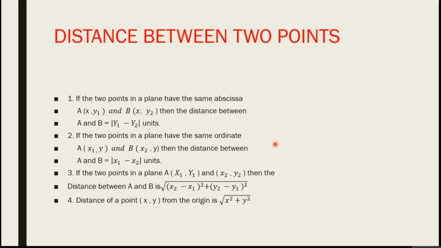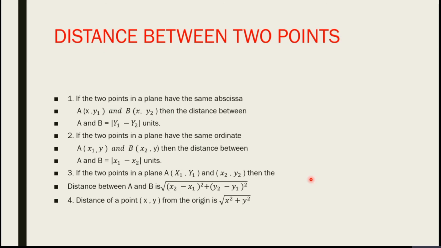Next, second formula: if the 2 points in a plane have the same ordinate, meaning y coordinates are the same, A (x1, y1) and B (x2, y), then the distance between A and B is modulus of x1 minus x2 units.